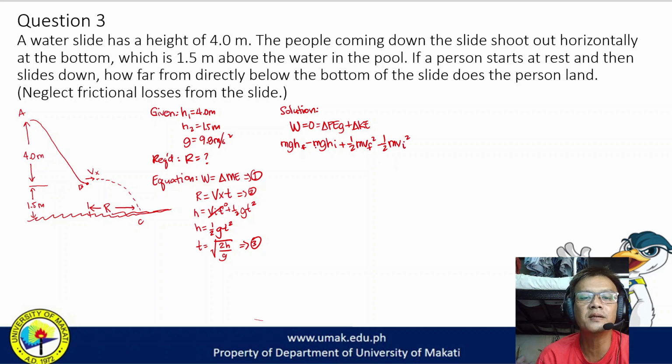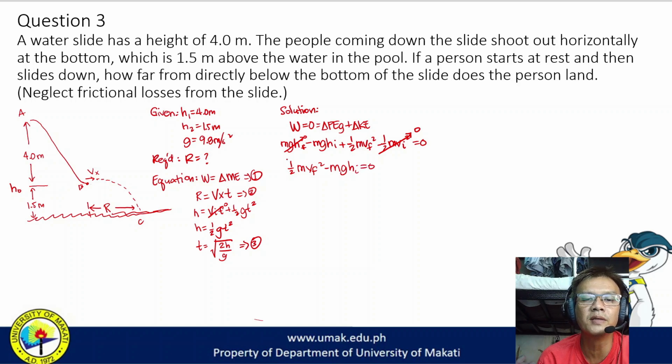We don't have final height because we consider this to be the 0 point. So final height is 0. Wala din tayong initial velocity, so initial velocity is 0. So this is equal to 0. We start first with the positive, so this is 1/2 mvf squared minus mghi equal to 0.